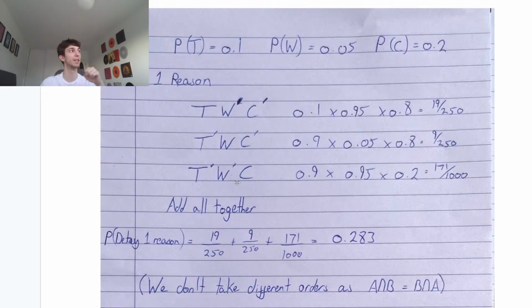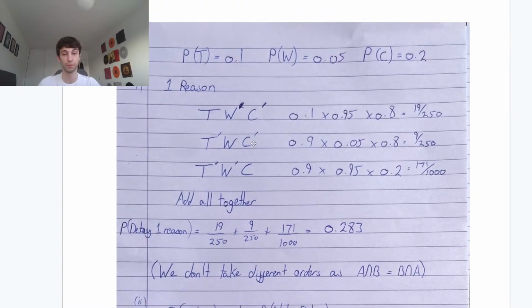It's not like when we're replacing colored balls, where we care whether we've taken this one first and we need to change the denominator and the numerator. In this case, it doesn't matter. However, if it's something like picking colored balls out of a bag, it does matter what we took first because then our probabilities will change. This is not the case here. They are independent. So exactly that, A intersection B is the same as B intersection A.